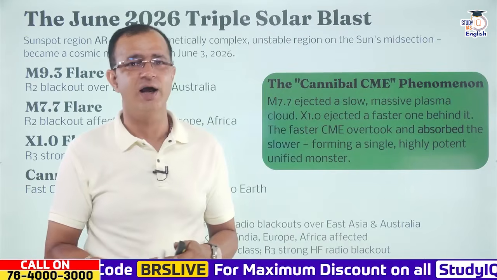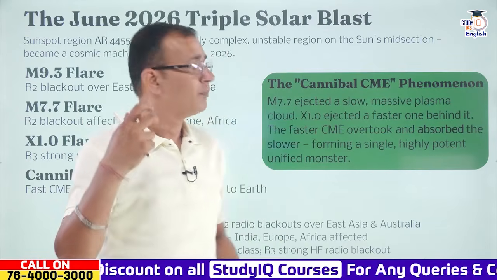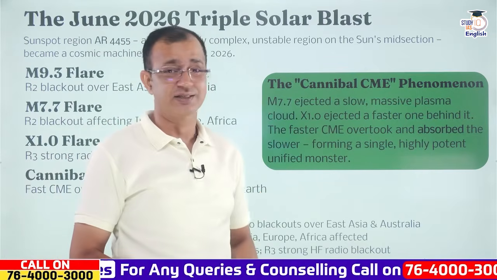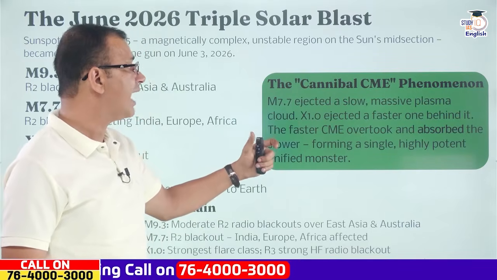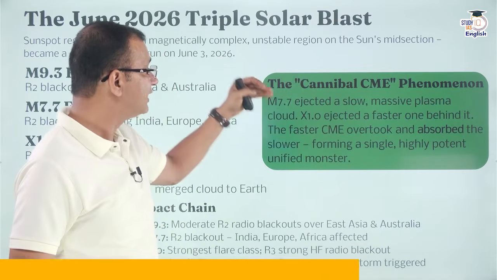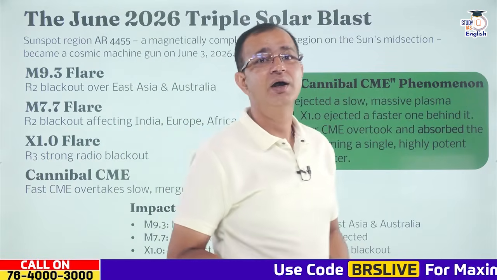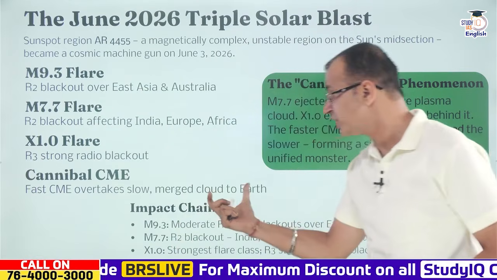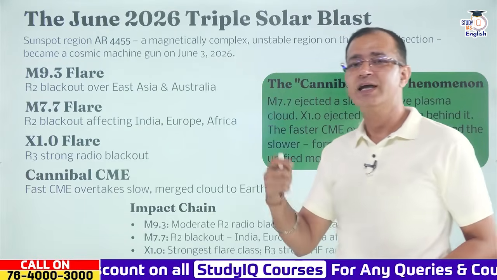Now remember what has happened: M7.7 was ejected as a slow and massive plasma moving towards the Earth. Then X1.0 was ejected. X1.0 had more speed or velocity, and ultimately the faster CME, that is X1.0, overtook and absorbed the M7.7, and formed a single highly potent unified monster, the cannibal CME, or cannibal coronal mass ejection, where we have the merged cloud moving towards the Earth.